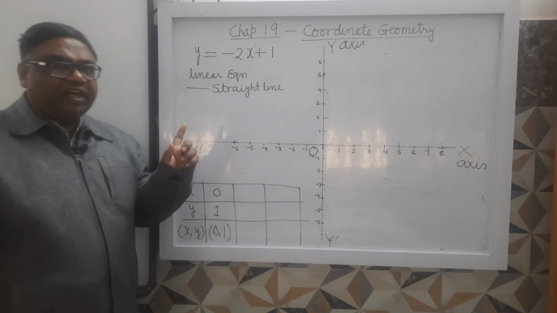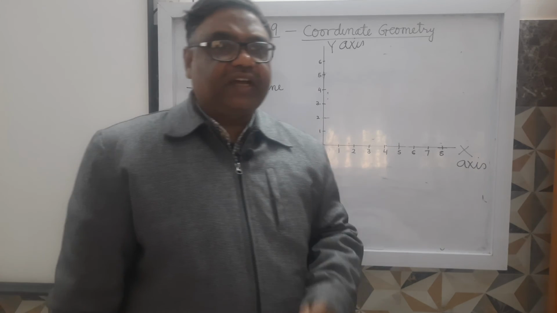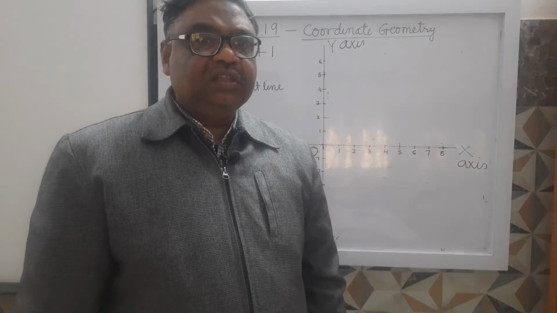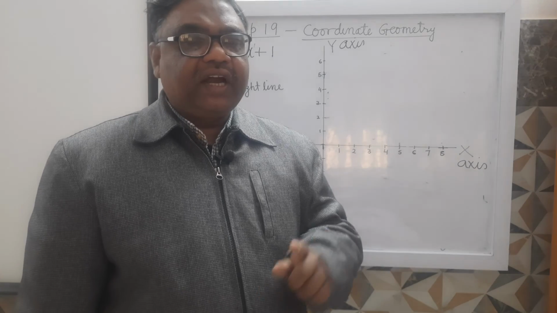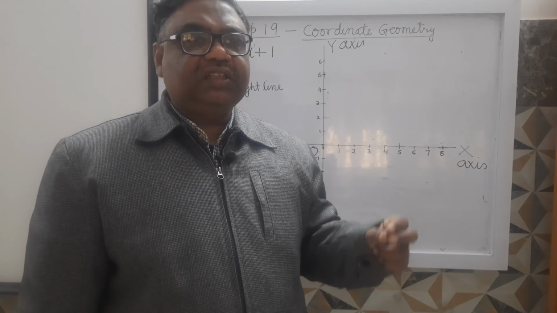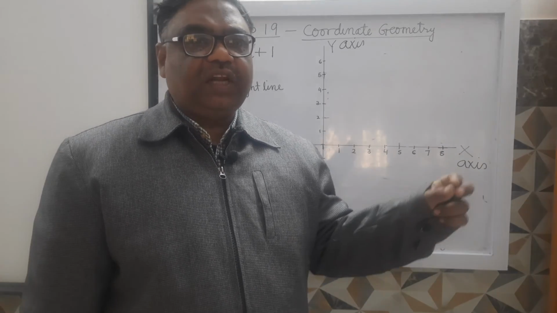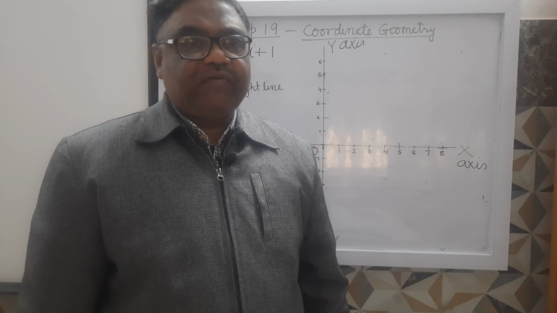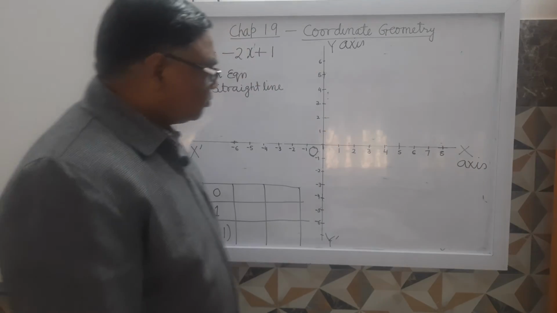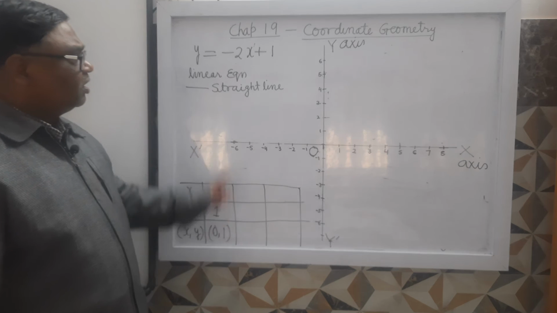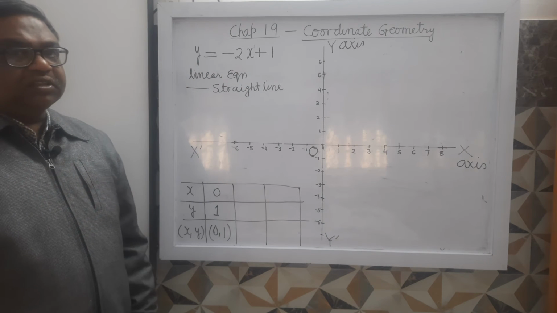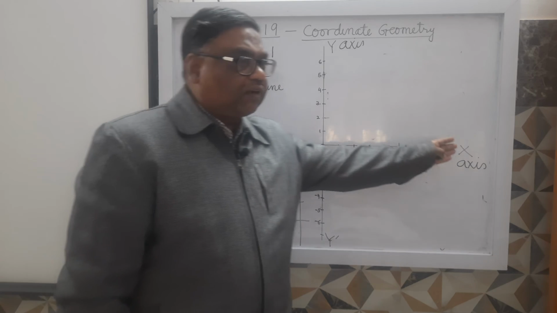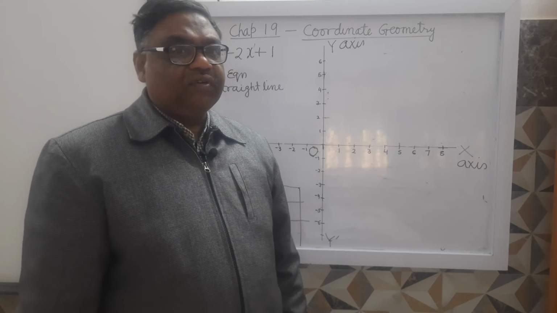One more thing: take such values of x for which y is either a whole number, or if it is not a whole number, then it is like 0.5, 4.5, 3.5, 1.5. Second thing, values of y and x should not be very large so that they go out of the graph.